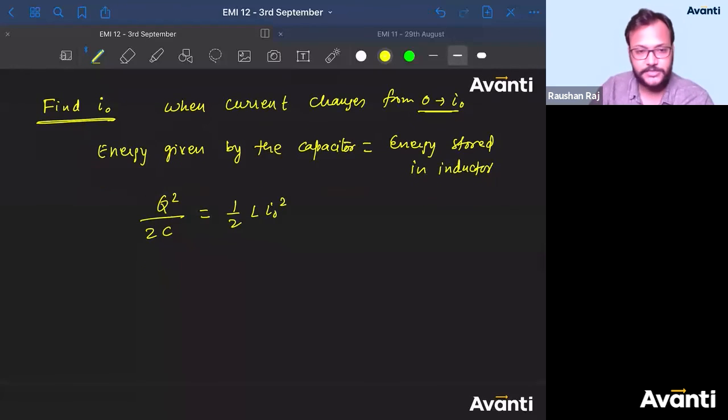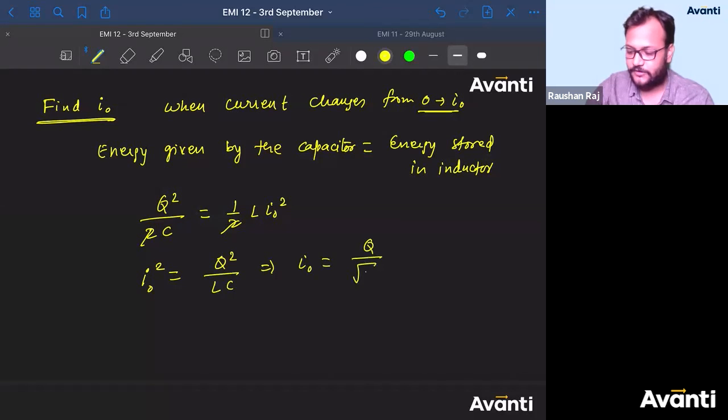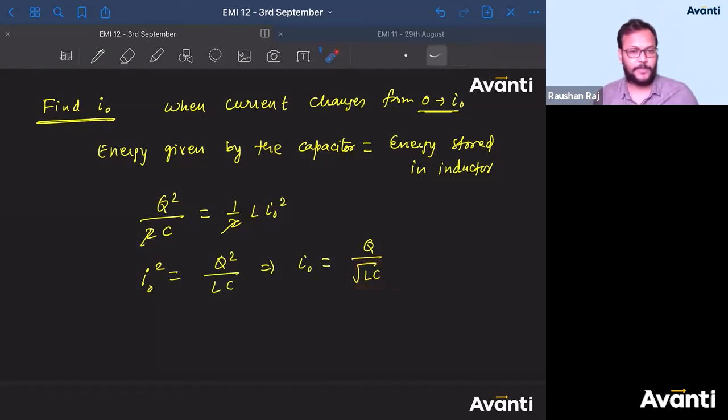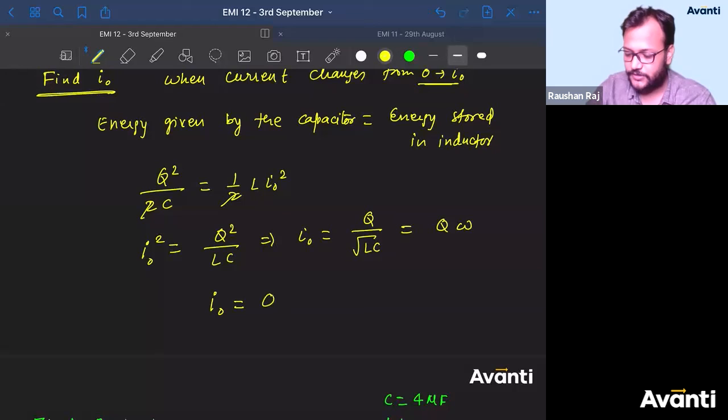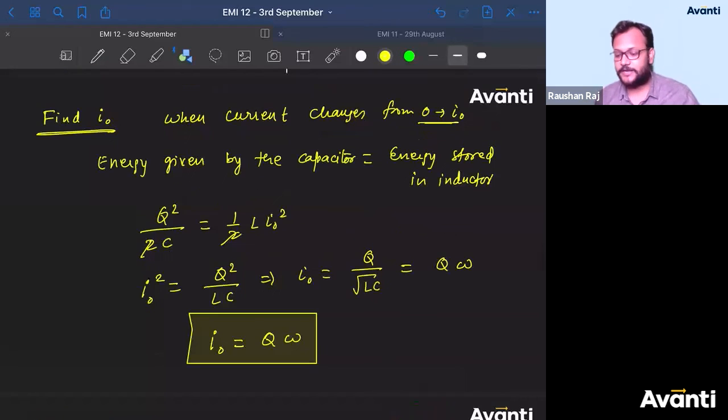Okay? So the 2 and 2 will get cancelled. What is the value of I0 here? I0 square is equal to Q square by LC. So I can say I0 is equal to Q divided by square root of LC. Tell me guys, what is the value of 1 by square root of LC? That is omega. So I can write this as Q into omega. So what is the value of I0? It's nothing but Q into omega. So the maximum current that will flow through the circuit is maximum charge into angular frequency.